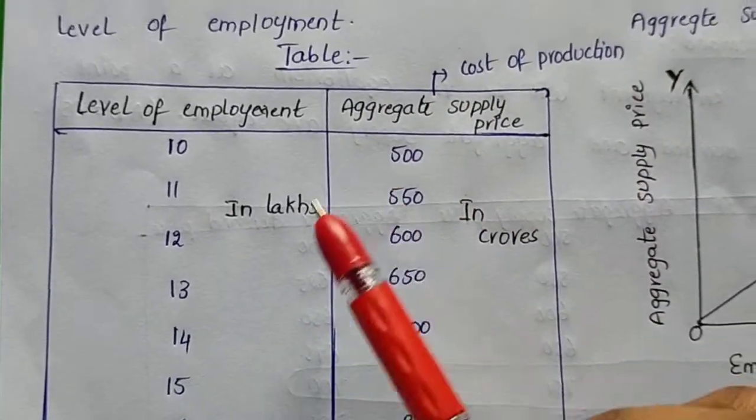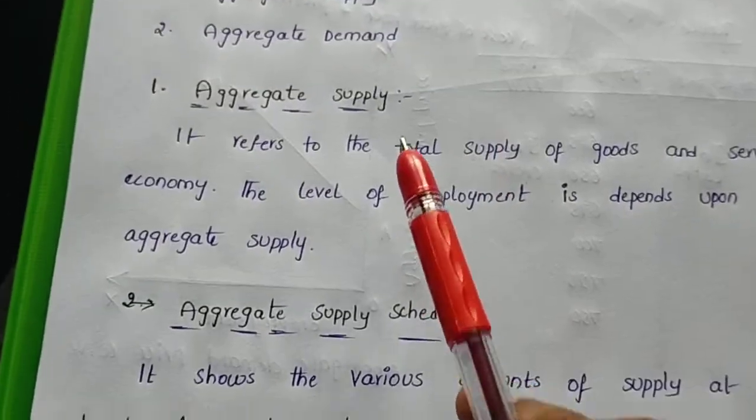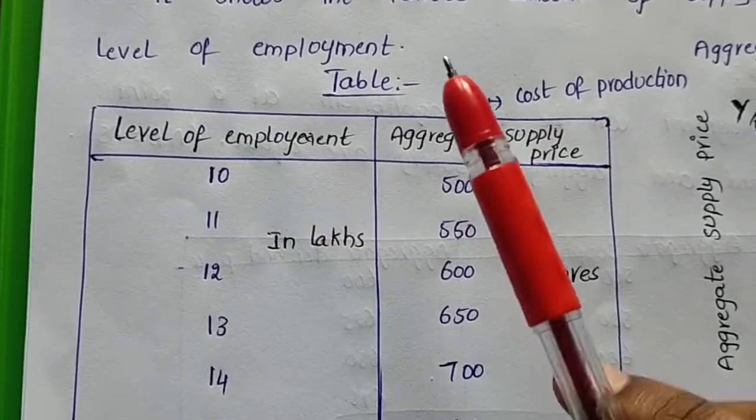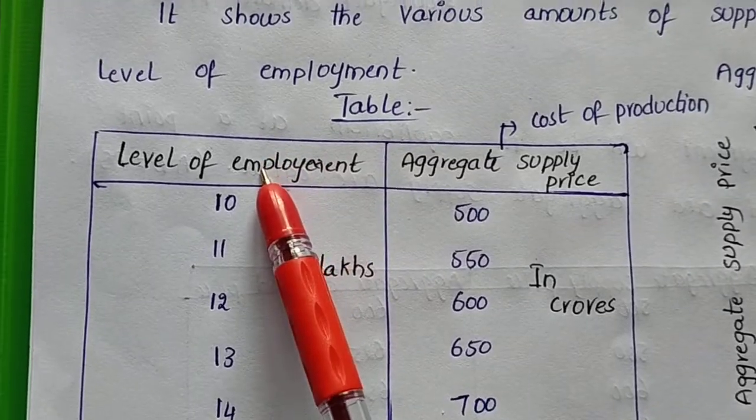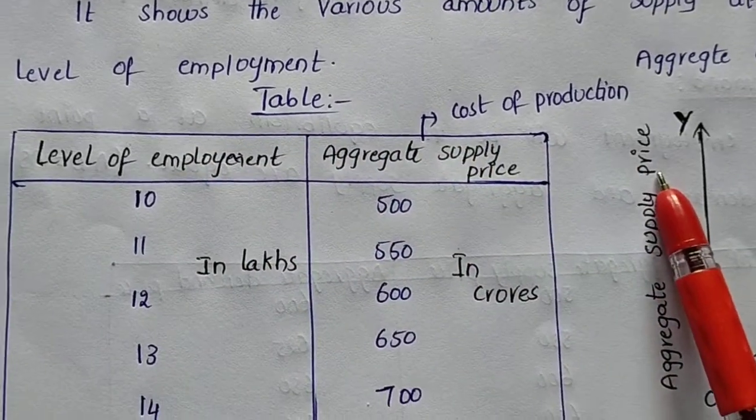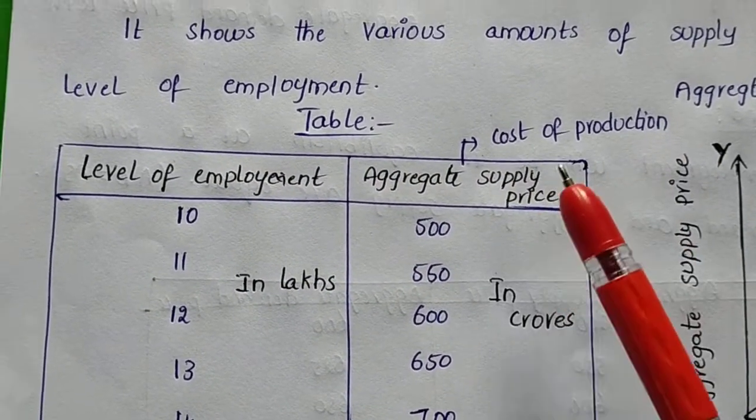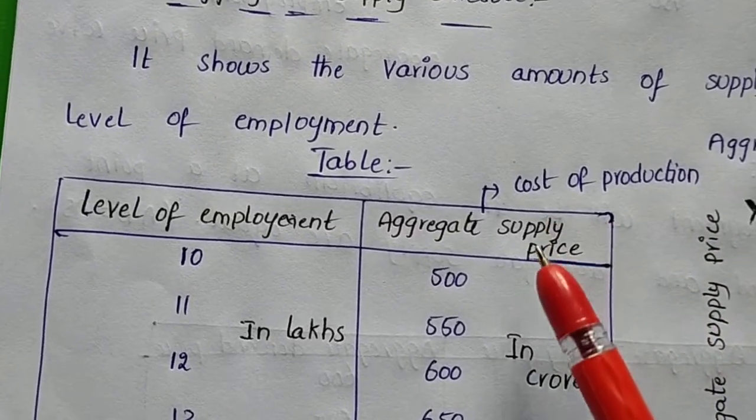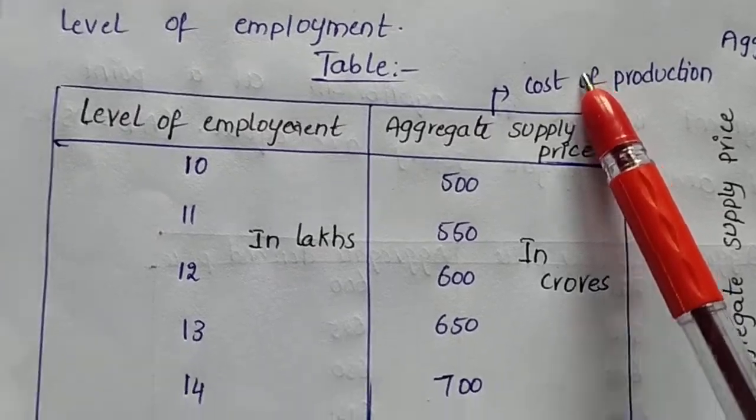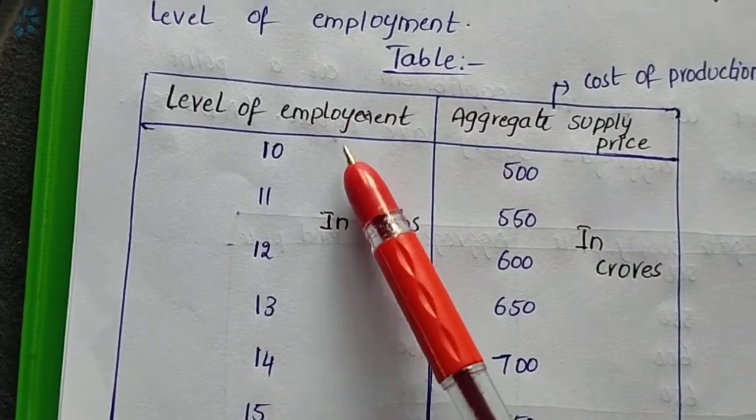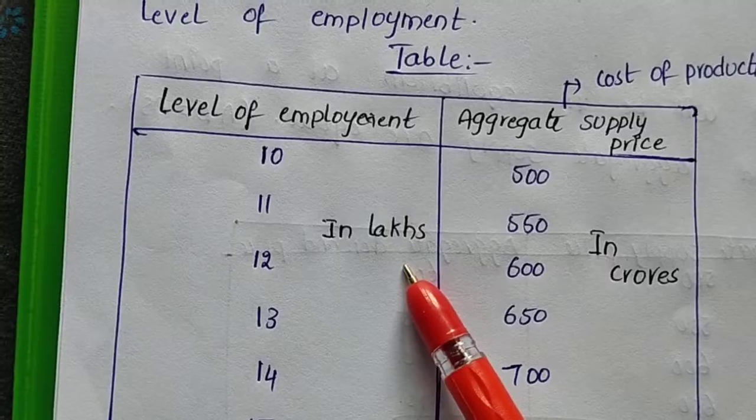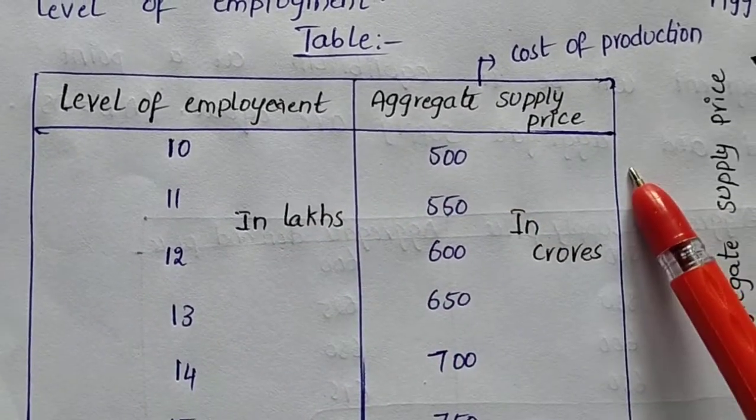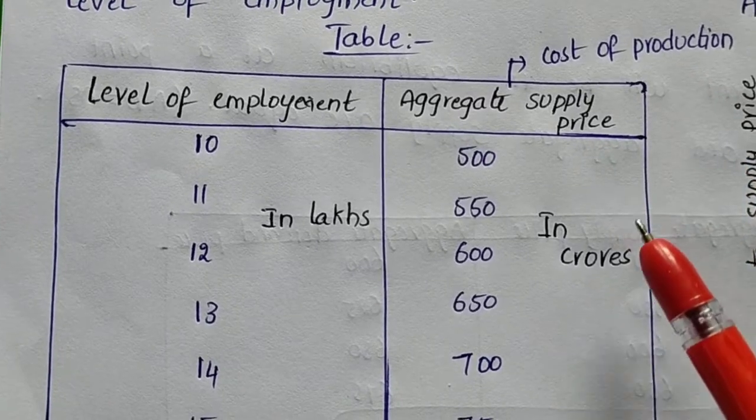We want to see a table of the aggregative supply schedule. This is the table. We take two columns: level of employment in one column and aggregative supply price in another. Aggregative supply price means cost of production. Level of employment means how many laborers are working. We take the level of employment in lakhs of laborers, and the cost of production in crores.